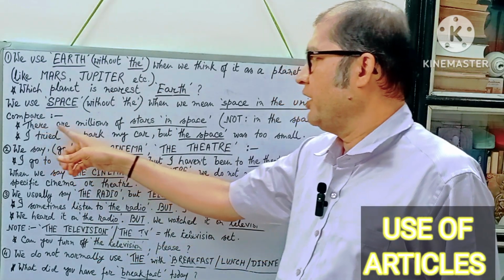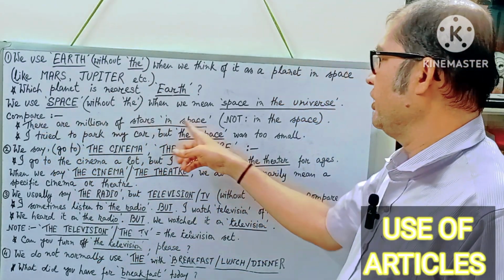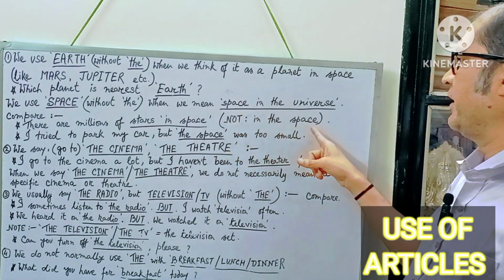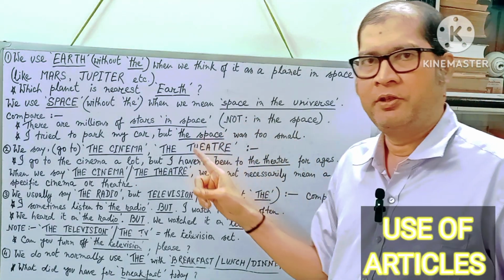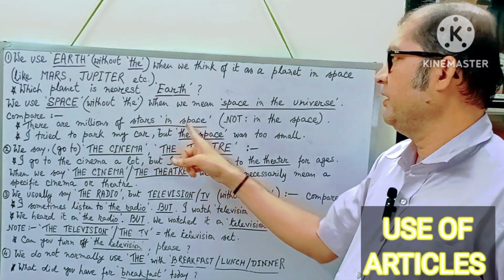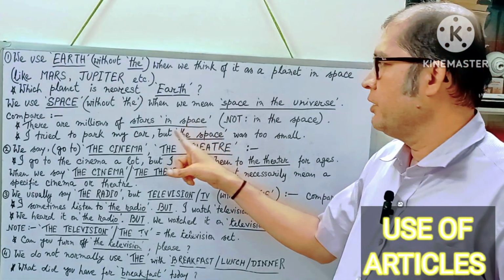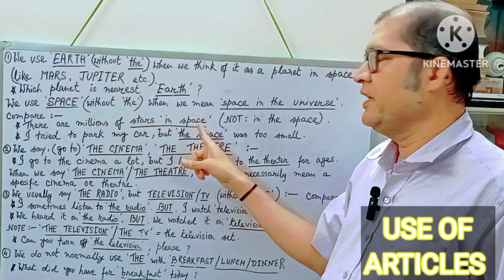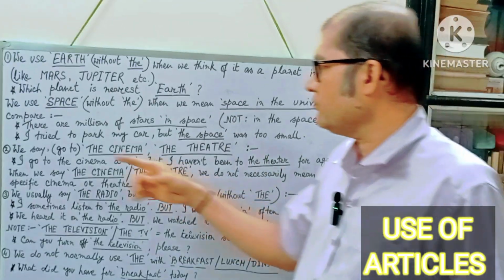For example, there are millions of stars in space. Not, N-O-T, not in this space. Do not say in the space. Do not say there are millions of stars in the space. It will be wrong. So, what is written here? Follow. There are millions of stars in space.